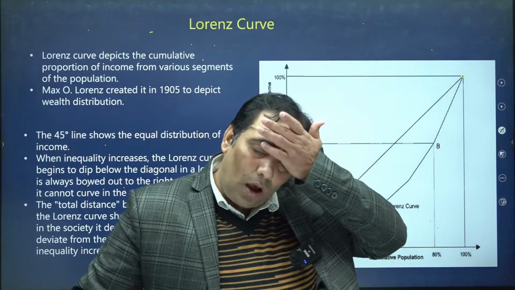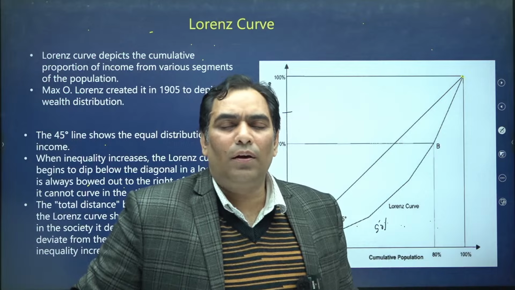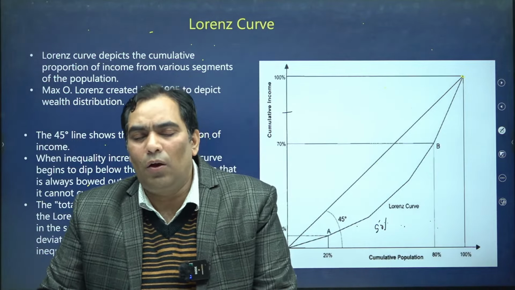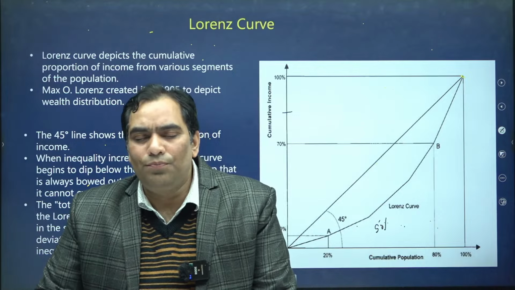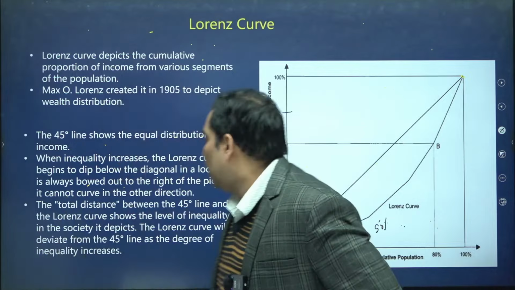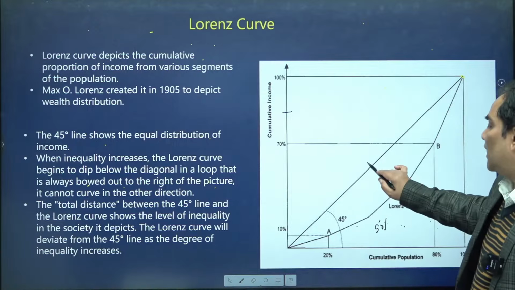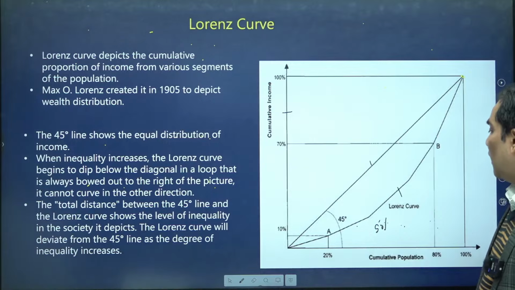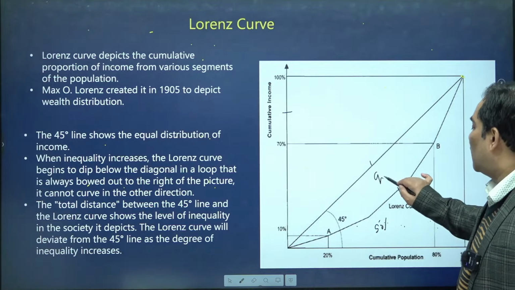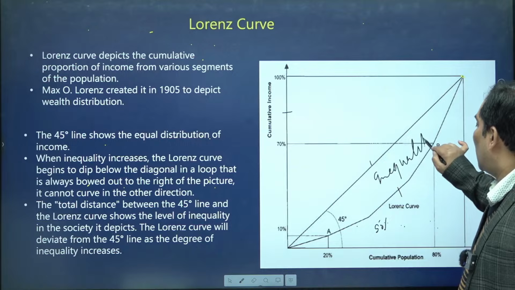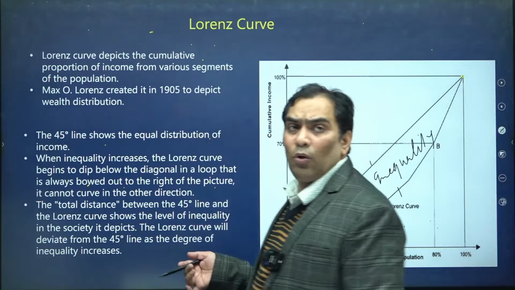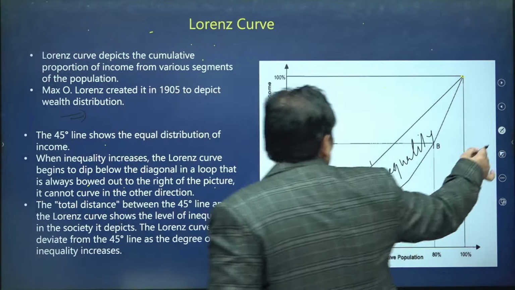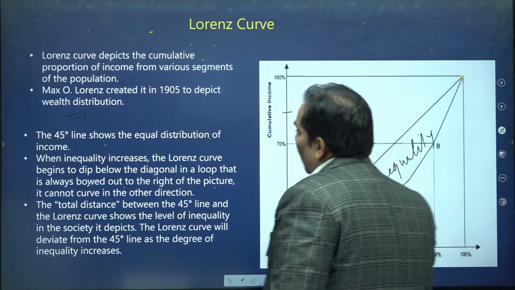The Lorentz curve is a graphical representation of inequality. As much distance as there is of the Lorentz curve from the line of equality, that much inequality is there in the society. Suppose we take another example to draw a Lorentz curve.